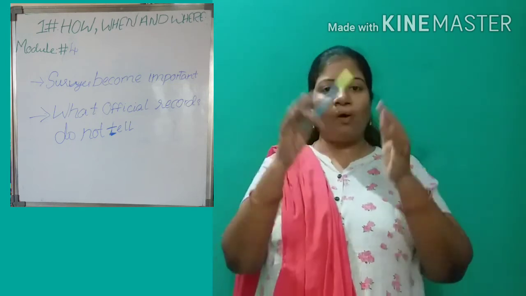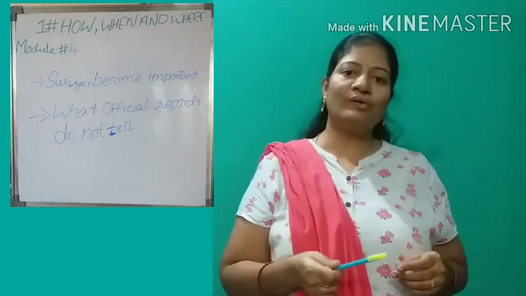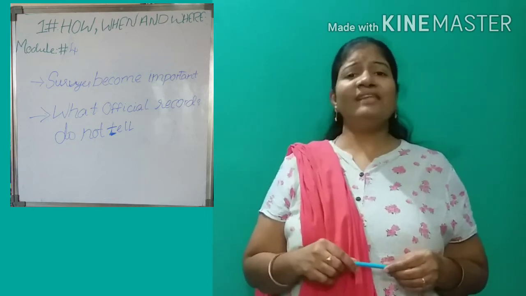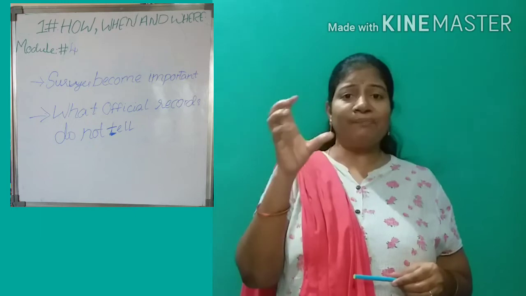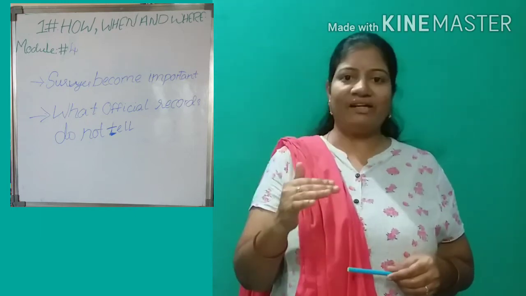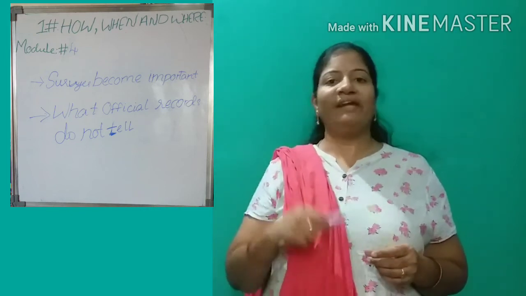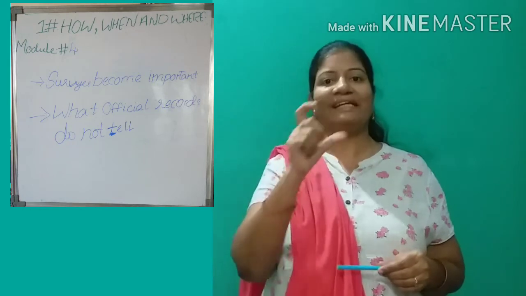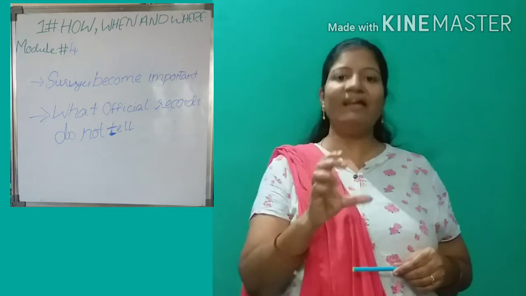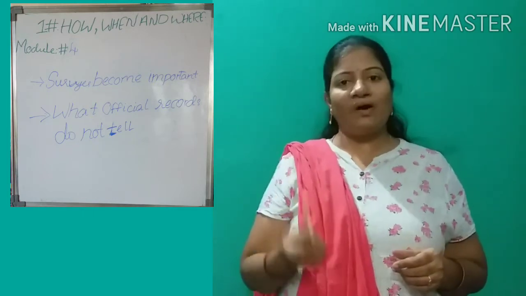All of that they stored in records, and those record rooms are called archives. At the village level, district level and state level, for every administration office they maintained one record room, attached to that office.